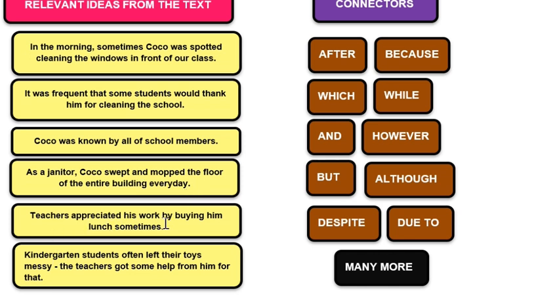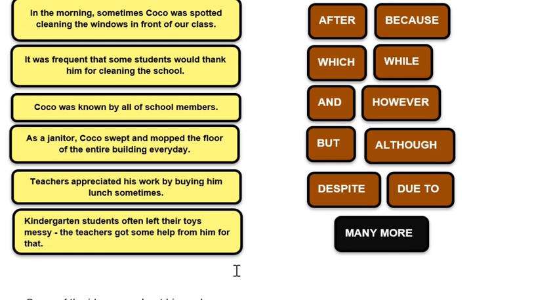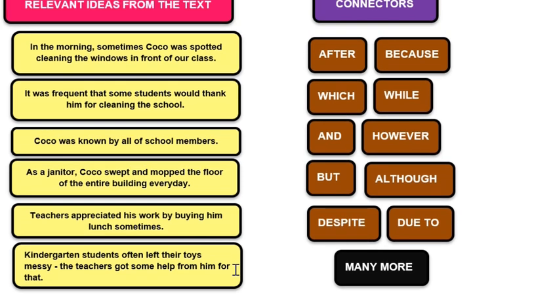Teachers appreciated his work by buying him lunch sometimes. Kindergarten students often left their toys messy. The teachers got some help from him for that. Okay? So, here, yeah, I think this is more similar to summary's work, right? You've got like random ideas in messy order because it's just simply part of the stories or part of the text. You just pick up some of the ideas that would answer the prompt questions, right?